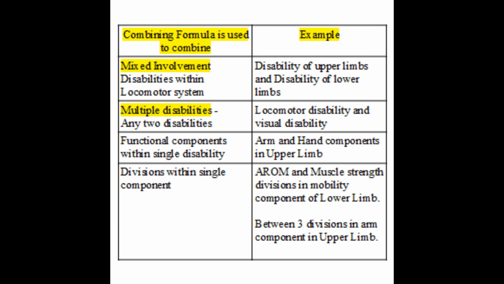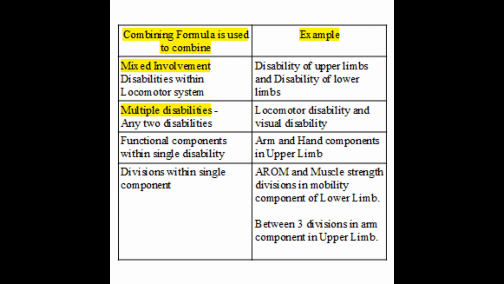To combine values of multiple disabilities, if the patient has hearing loss and vision loss and locomotor disabilities, you can use the combining formula telescopically to combine the values. And to combine functional components within a single disability, for example in upper limb combining the arm and the hand component, in lower limb combining the mobility and stability component, you can use the combining formula. To combine divisions within a single functional component, for example in lower limb we have the mobility component, and within the mobility component we have divisions, AROM division and muscle strength division. To combine the divisions you can use the combining formula.